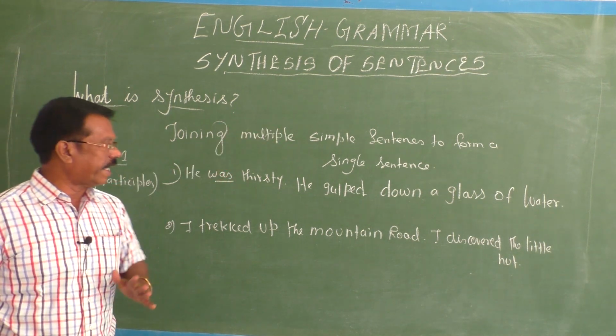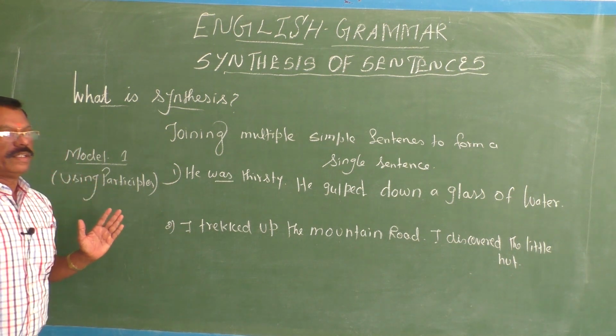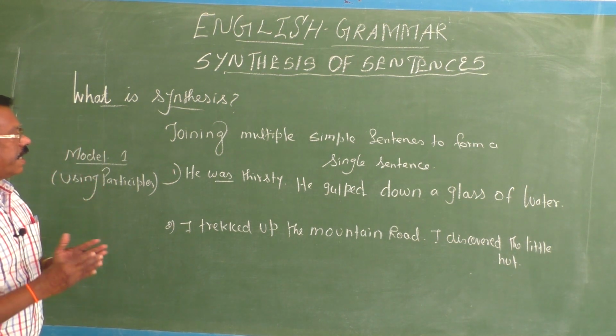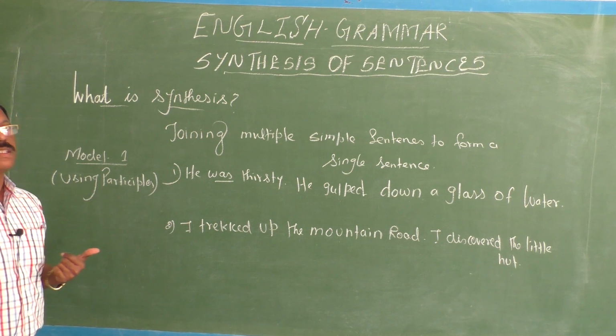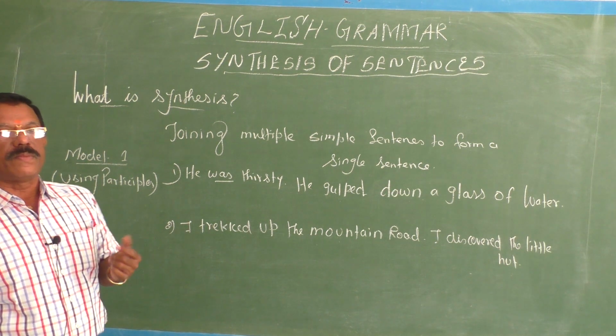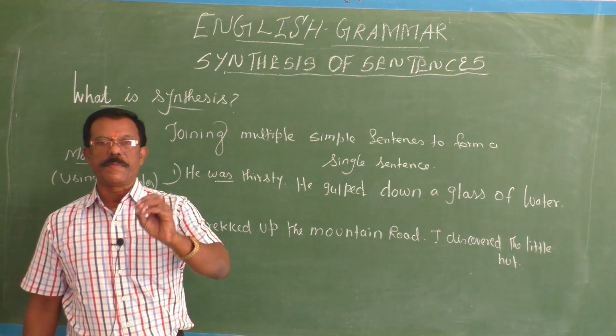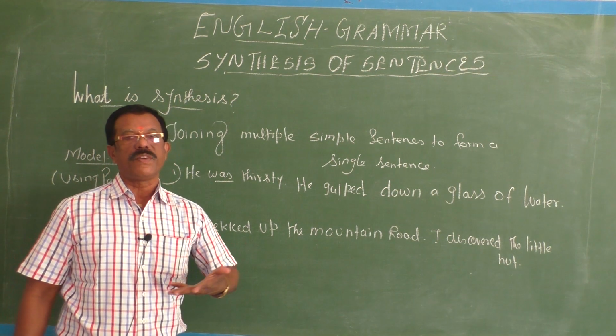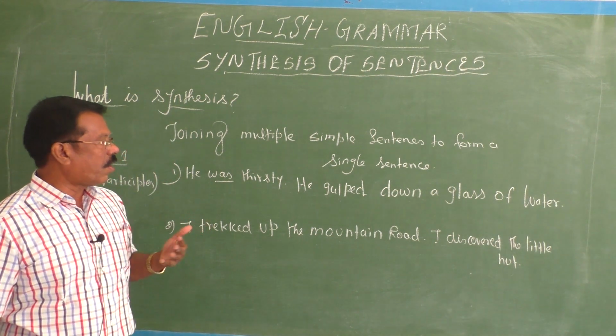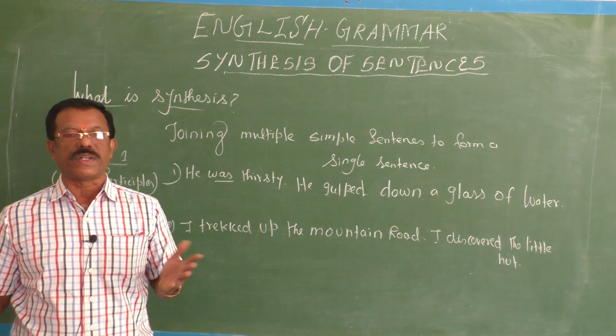Okay, children, very nice. To begin with, model 1. Here you can synthesize two given sentences by using the participle. You know that participle is a verb plus ing. It may be present participle or past participle. Sometimes it may be perfect participle also. By using all such things, you can synthesize two different sentences.